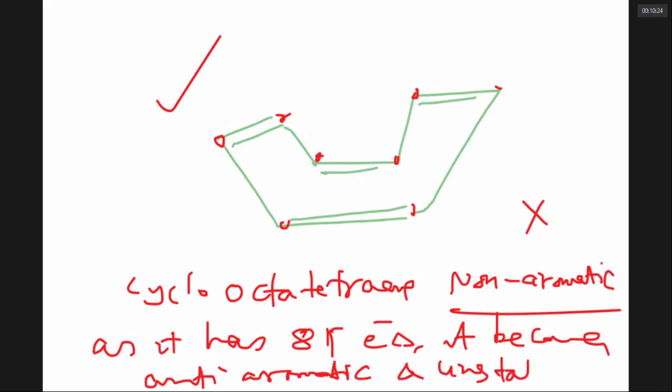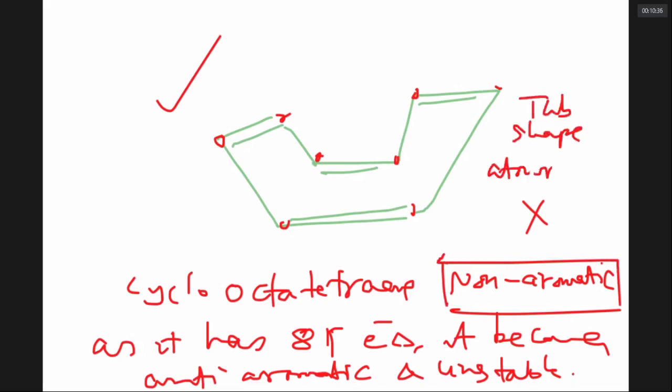To avoid this nuisance, what will cyclooctatetraene do? It will take a tub shape. Atoms go out of plane and it becomes stable, non-aromatic. Yes, sir. Still, it is better. Non-aromatic is better. Yes or no?